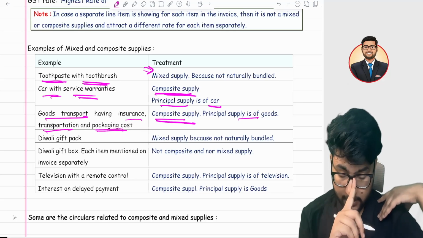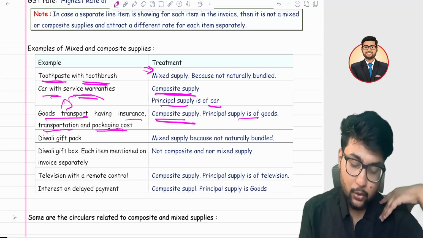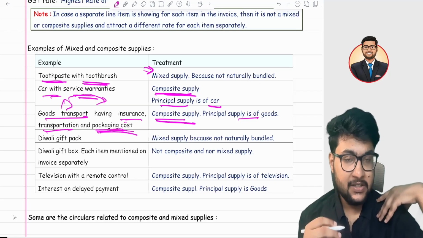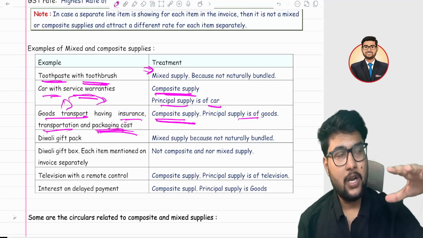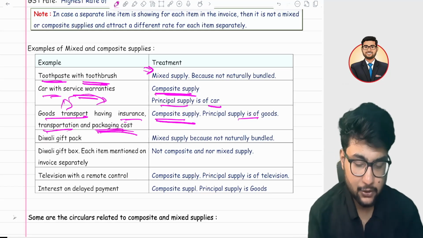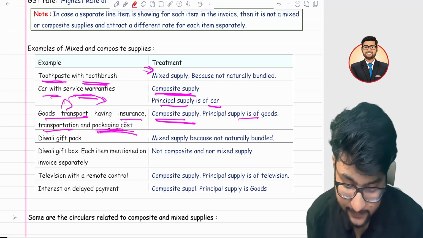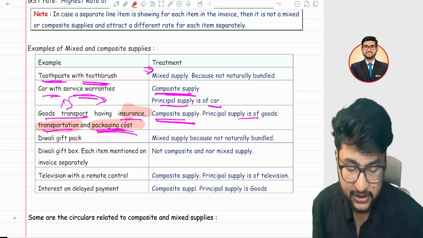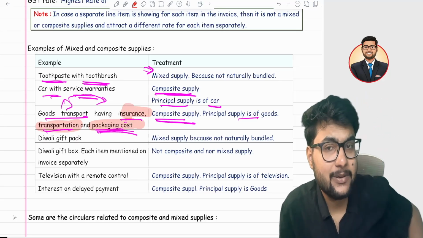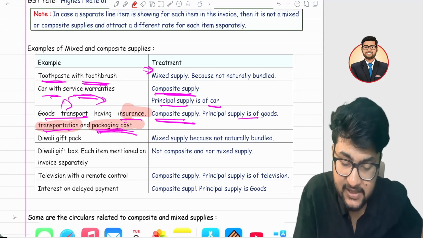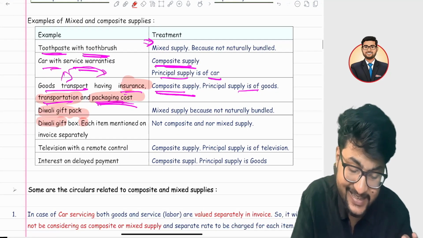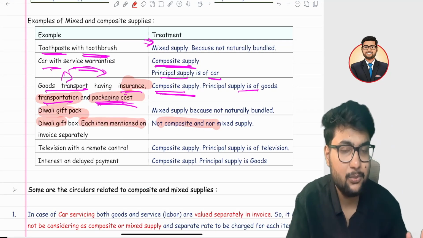If you are supplying goods and someone is giving you the packing as well, suppose you purchase a laptop from Amazon, then Amazon will package it, transport it to you, and insure it as well. That is a composite supply. In case of a Diwali gift box, it is a mixed supply. But if in a Diwali box each item is separately mentioned, it is not a composite or mixed supply.